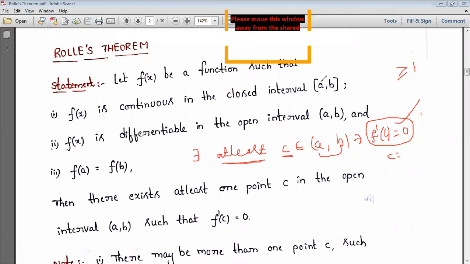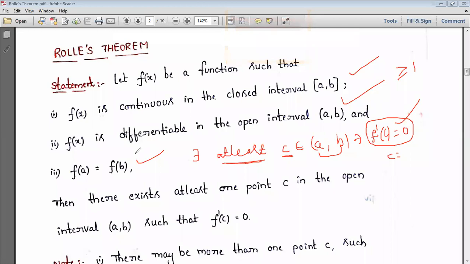For Rolle's theorem, first you need to check whether the function is continuous, second whether it is differentiable or not, and third whether f(a) and f(b) are equal or not. If these three conditions are satisfied, then Rolle's theorem is applicable, and then immediately you should do the verification. Verification means you should take f'(c) equal to 0 and find the points for c.